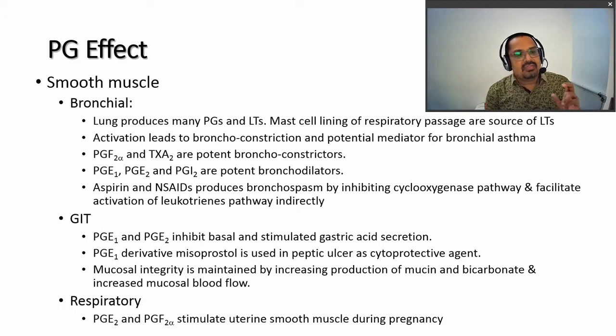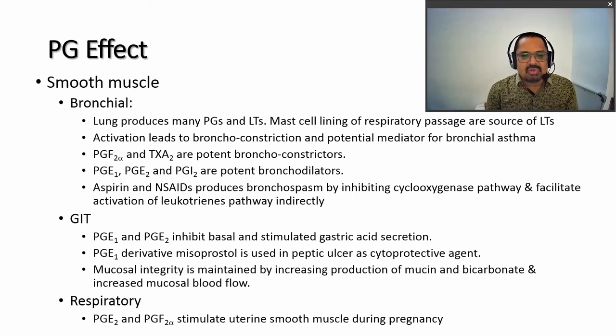As far as the effect of prostaglandins on smooth muscle is concerned, many prostaglandins and leukotrienes are produced in the bronchi, in the mast cell lining. Respiratory passages are also sources of leukotrienes. Activation of leukotrienes and prostaglandins leads to bronchoconstriction, and they are potent mediators of bronchial asthma.